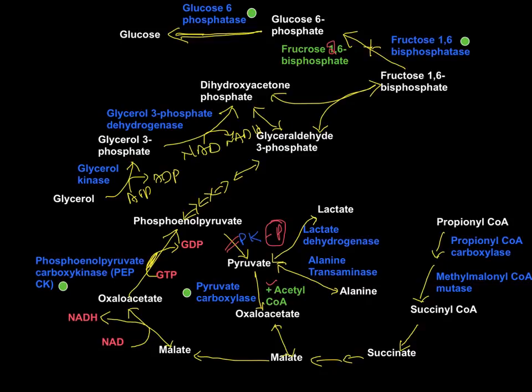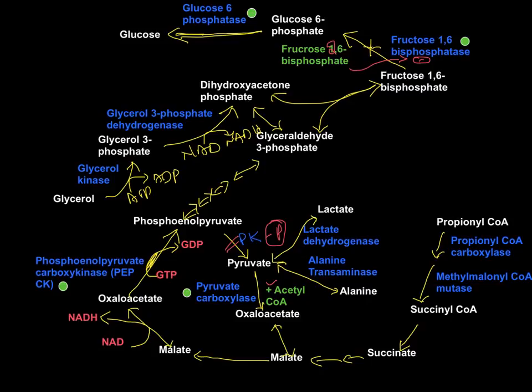As you all know, during fed condition, when there is more insulin, there is a high concentration of fructose 2,6 bisphosphate. This fructose 2,6 bisphosphate, on one side, is going to keep PFK1, that is phosphofructokinase 1, the rate limiting enzyme in glycolysis, active. At the same time, the gluconeogenesis process is negatively modulated by fructose 2,6 bisphosphate, having a negative effect on fructose 1,6 bisphosphatase enzyme under fed condition.